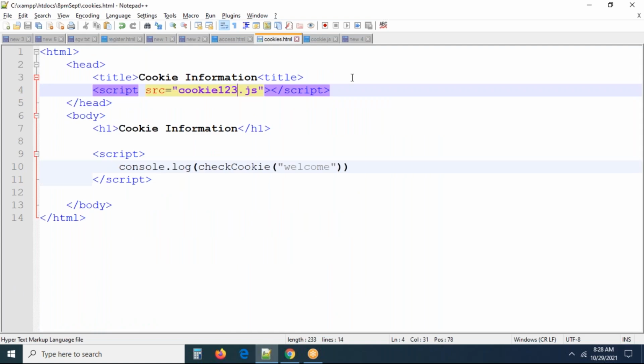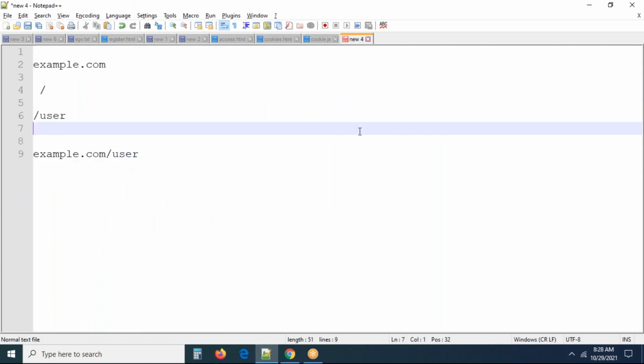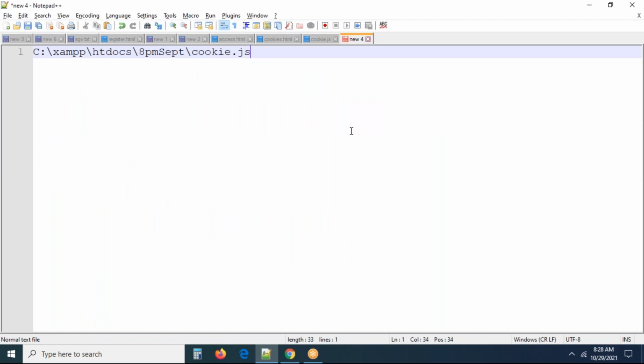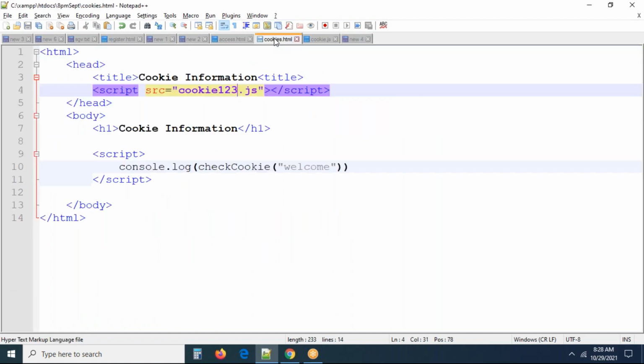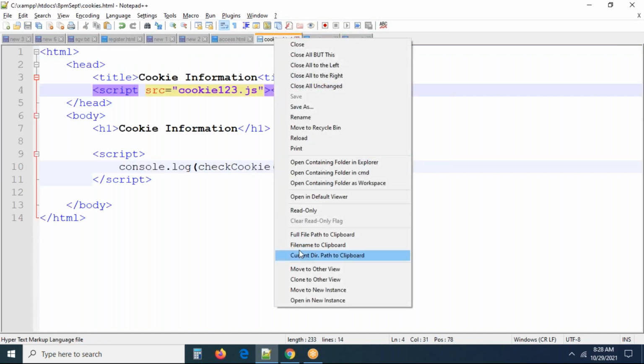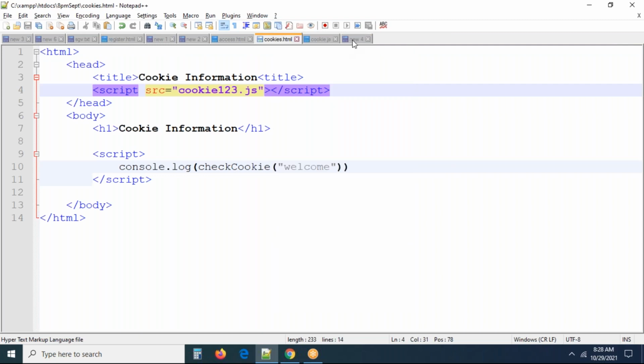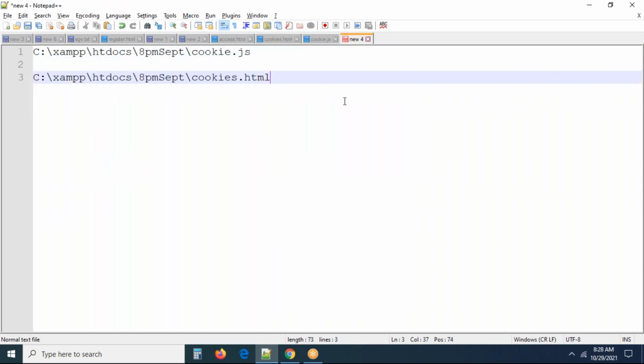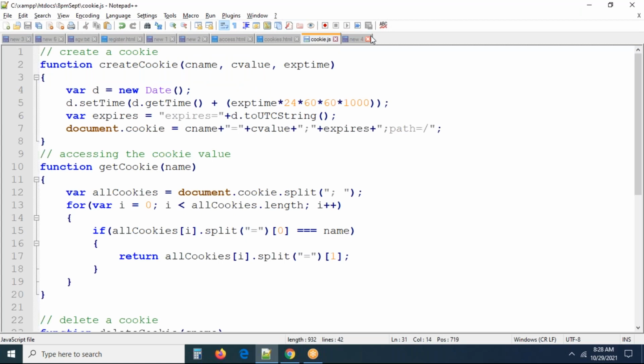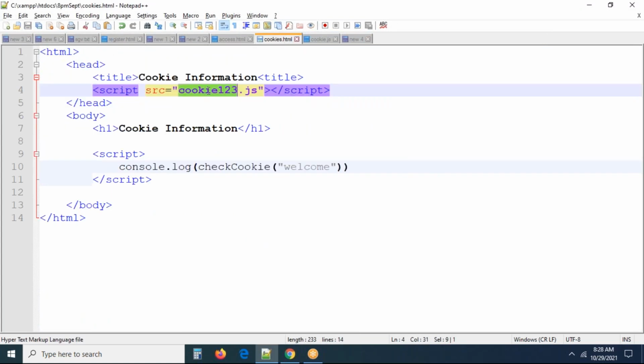See, actually, this is my JS file I created, and this is the HTML file I created. What happened? Why are they not working? In that HTML file, I have to link the following file. Script src is equal to cookie.js.